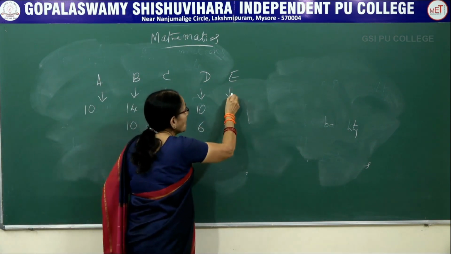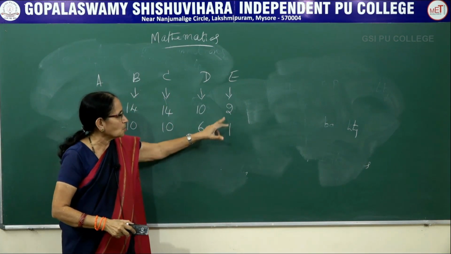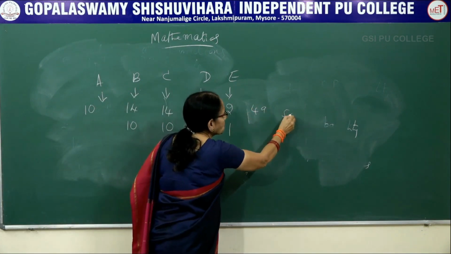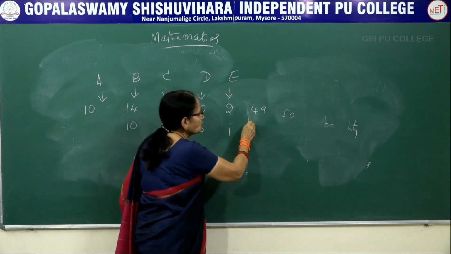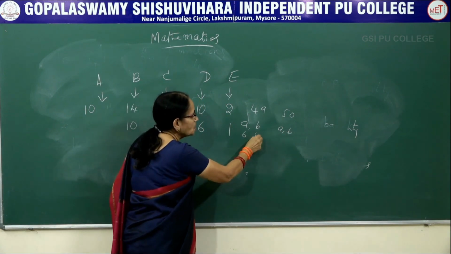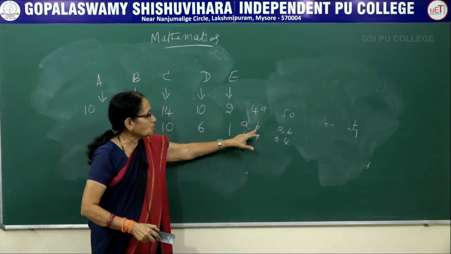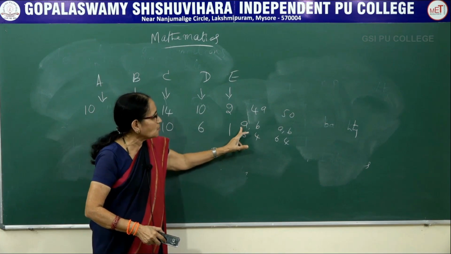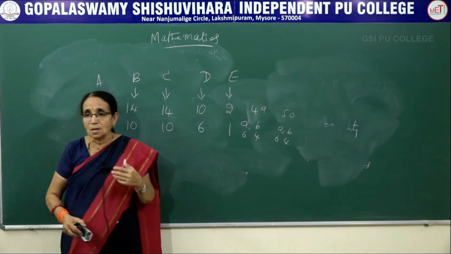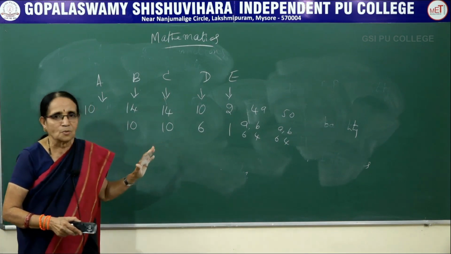The last part, E, has only 2 questions, out of which 1 has to be answered. Here you have to be careful because questions 49 and 50 are in Part E, and each question has 2 parts, A and B. A carries 6 marks, B carries 4 marks. If a student selects A from 49, he has to take only B from the same question. You cannot take A from here and B from there. So you have to answer one full question which carries 10 marks. Again, the question paper has 150 marks and students have to answer for 100 marks.